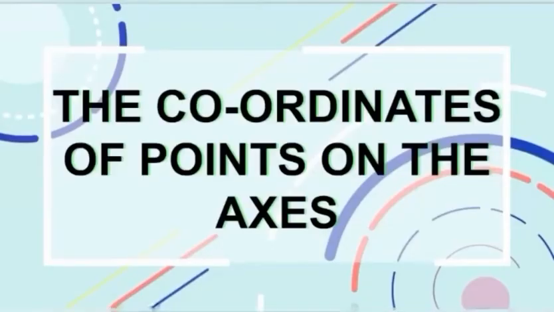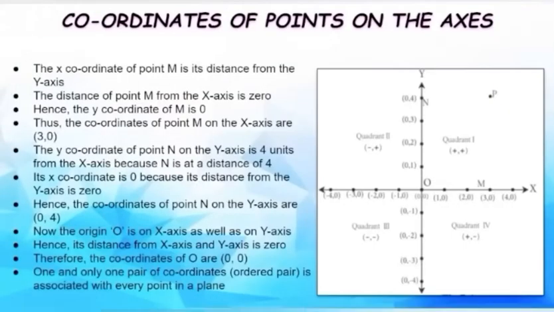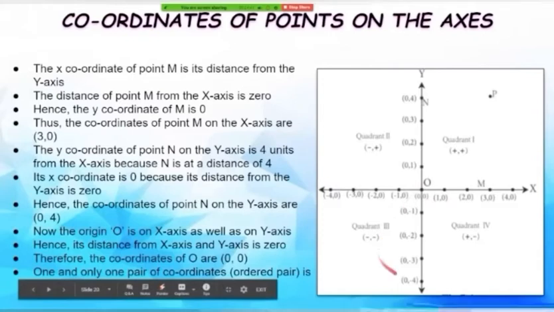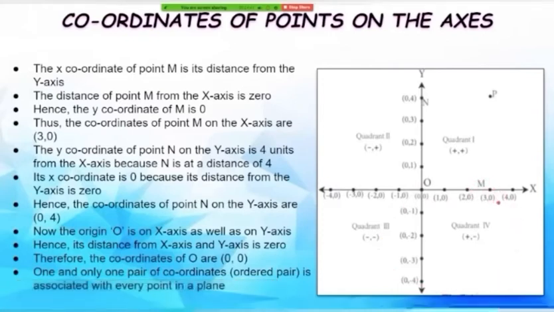Now, after discussing the points on a plane, we will discuss the coordinates of points on the axis. So, let us see what it is. The x-coordinate of point M is its distance from the y-axis. So, in this figure, we have this point M here. The x-coordinate of point M determines its distance from the y-axis. So, what is the x-coordinate here? 3, right?